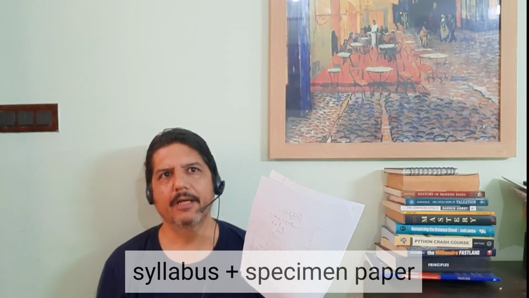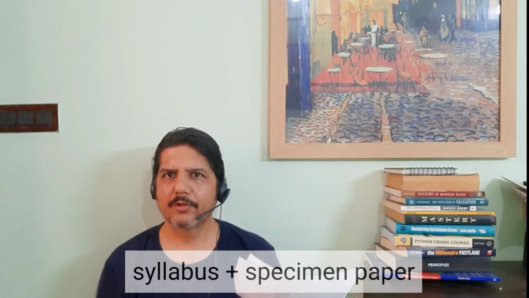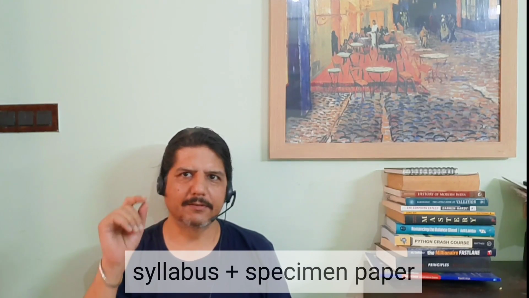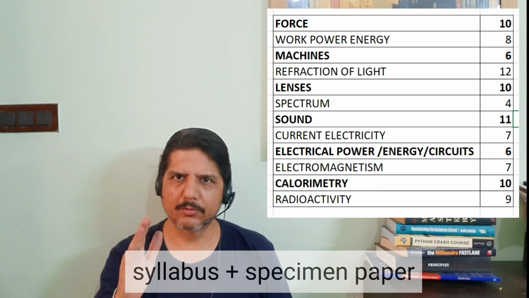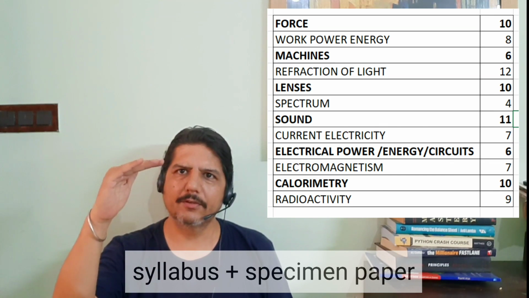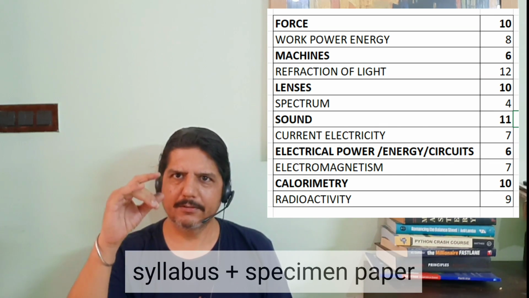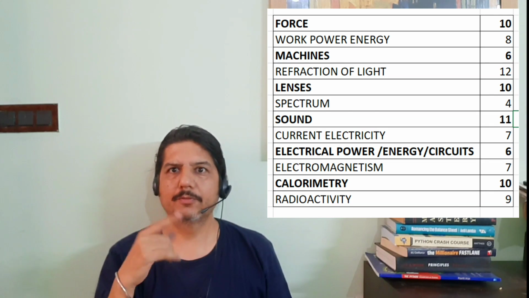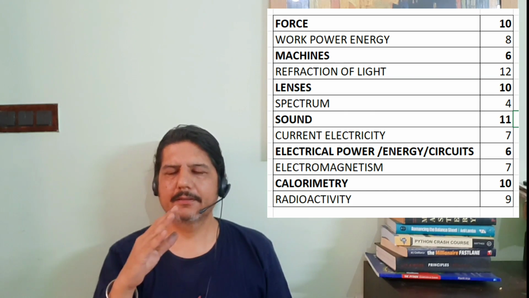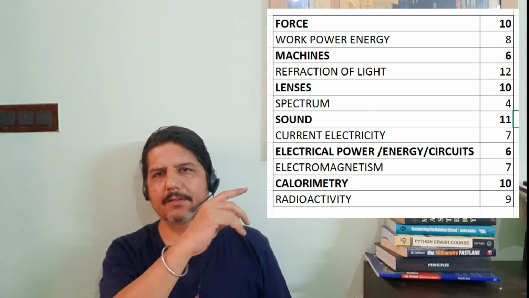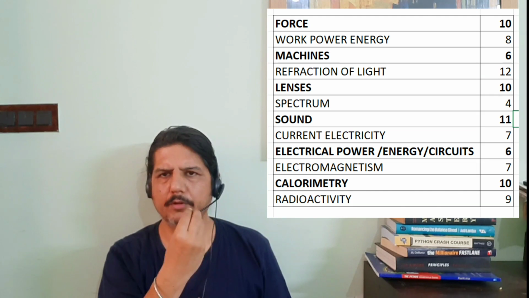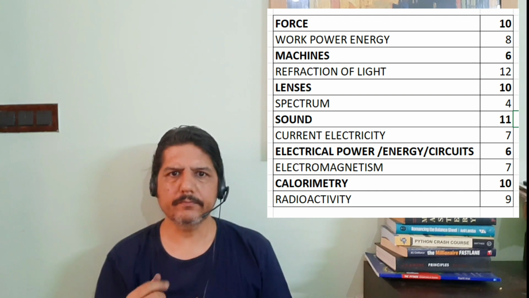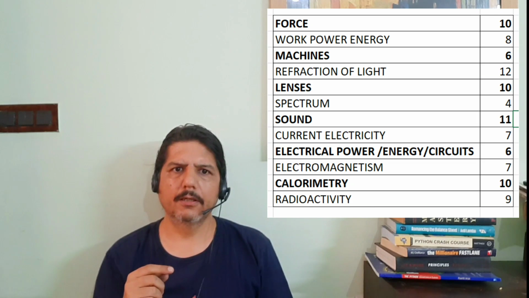So let's start. The first thing that I always recommend my students is please do get a physical copy of the syllabus as well as a specimen paper. It is the board's way of telling you that these are the topics which are necessary that you need to get through. The second thing that the board tells you is the weightage of a certain chapter. For example, if you look at the chapter-wise weightage of the specimen paper, you will understand that these are the topics which are important. These are the chapters where the board is giving more weightage. So that is the first thing that I can share with you.